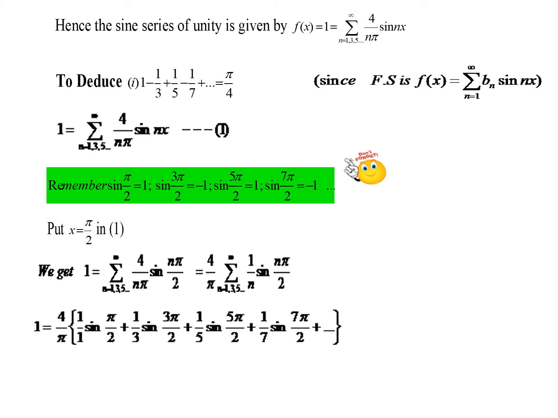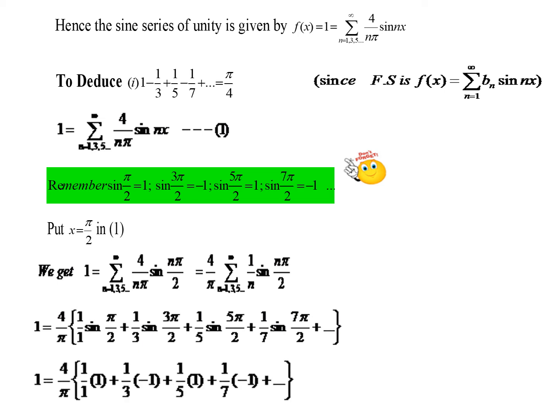Now substitute the values of sine pi by 2, sine 3 pi by 2, etc. We have 1 equal to 4 by pi, 1 into 1 plus 1 by 3 into minus 1 plus 1 by 5 into 1, etc. So from here we have the answer for the required series: 1 minus 1 by 3 plus 1 by 5, etc. equals pi by 4.